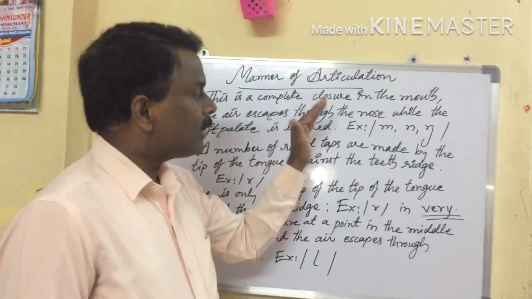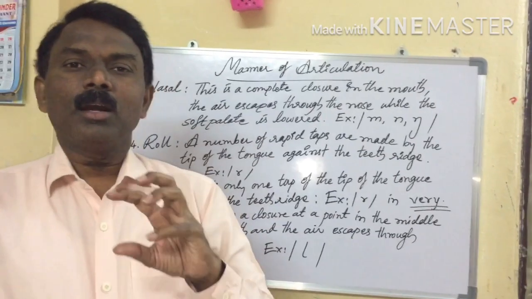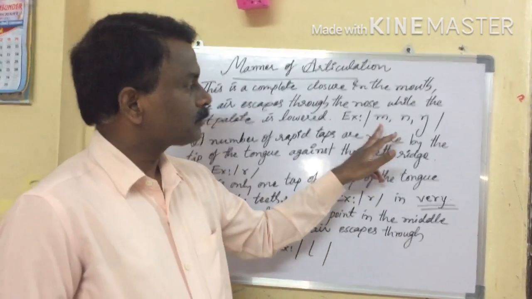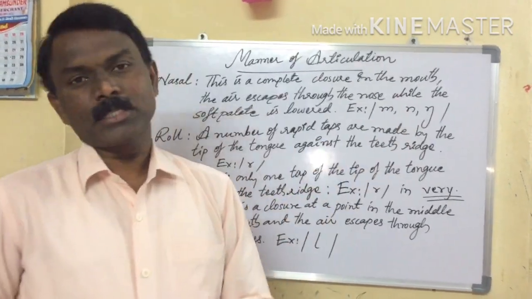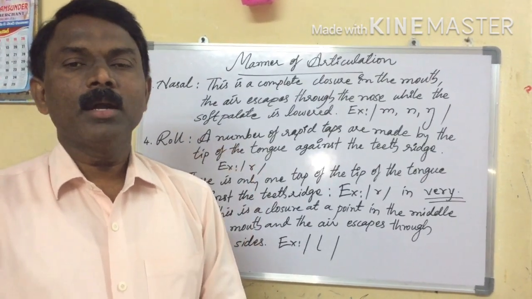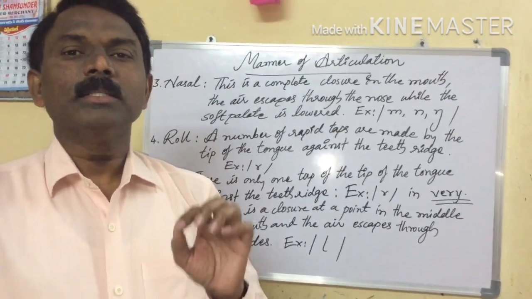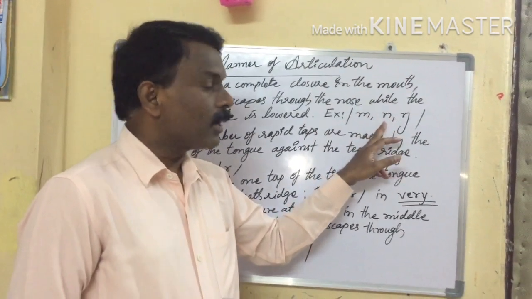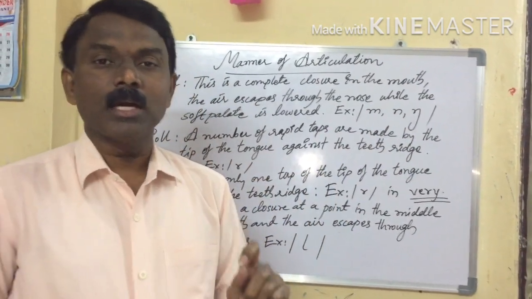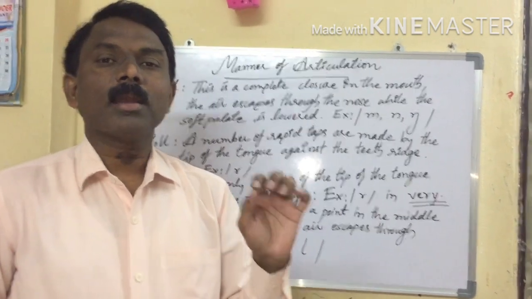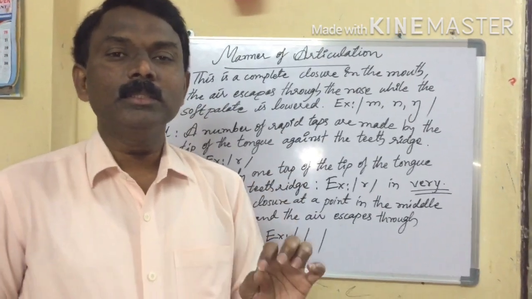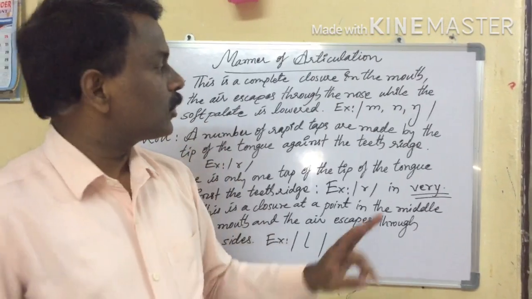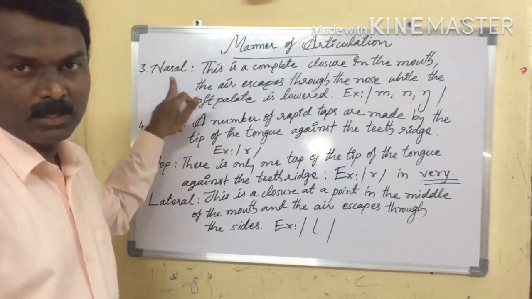So these three things occur to produce these three sounds: ma, na, ng. These three sounds are called nasal.